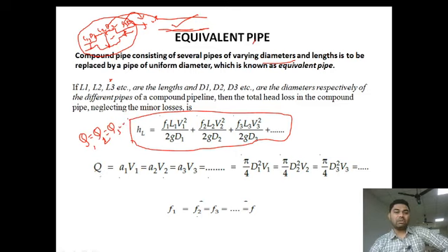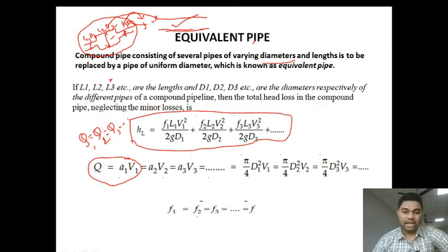What is the formula for discharge? Q is equal to area into velocity. That is nothing but pi by 4 d1 square v1 is equal to pi by 4 d2 square v2 is equal to pi by 4 d3 square v3.